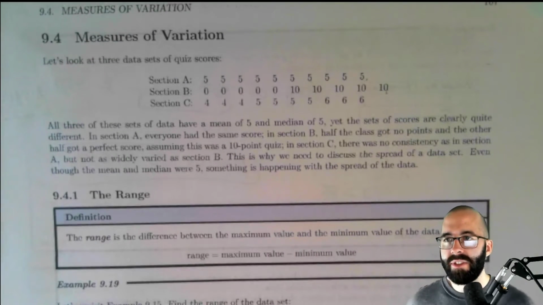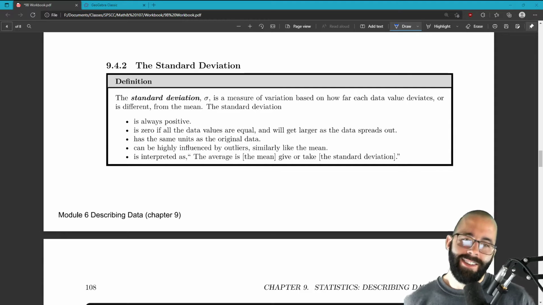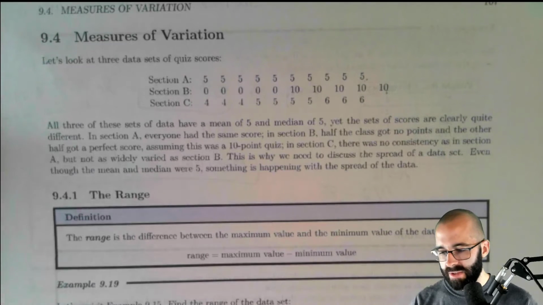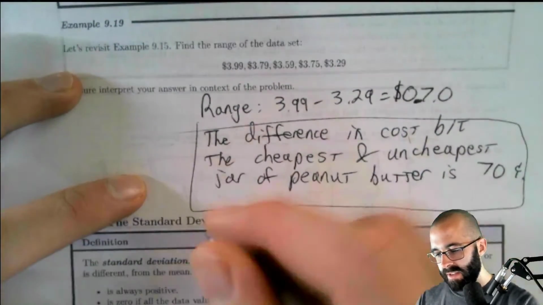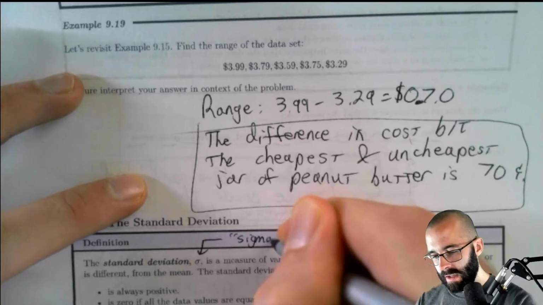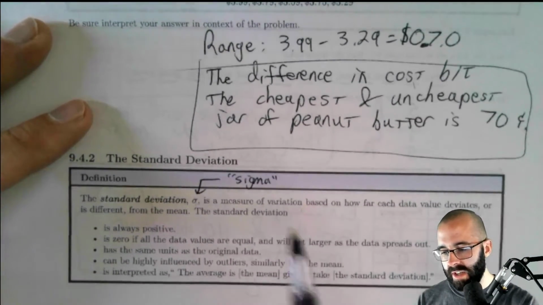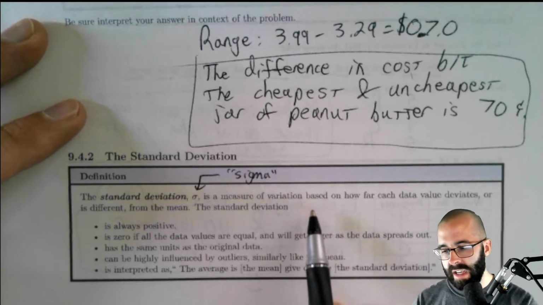Now we're going to talk about the standard deviation. There's a lot to say here. So the standard deviation, I'm going to switch over here so I can just write with my pen. This is pronounced sigma. It is another Greek letter. Sigma is the standard deviation, and it's a measure of variation.